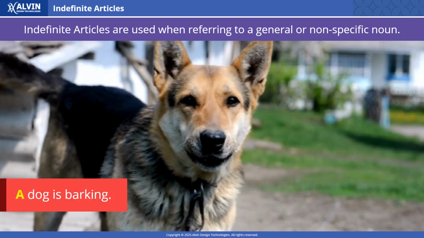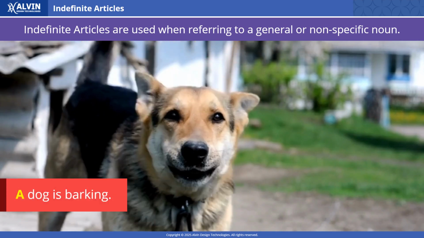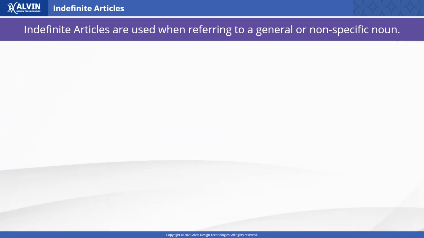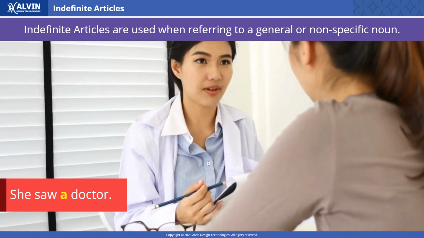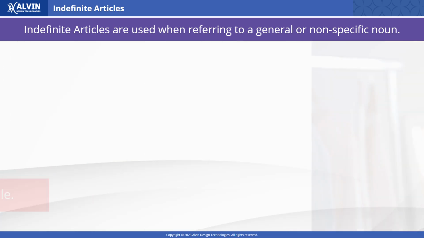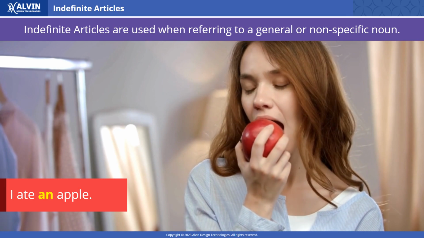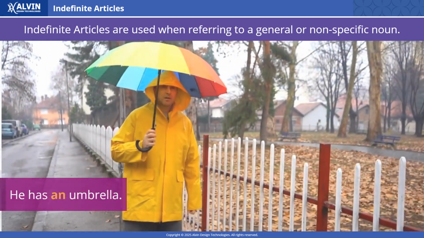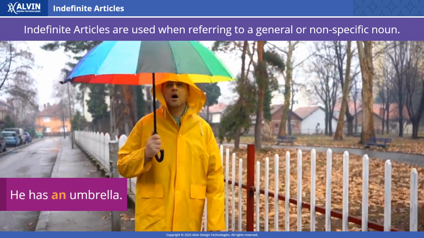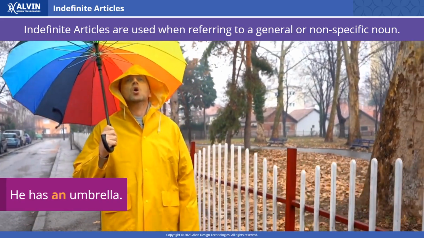A dog is barking. Any dog, not a specific one. She saw a doctor. Any doctor, not a specific one. I ate an apple. Any apple, not a specific one. He has an umbrella. Any umbrella, not a specific one.